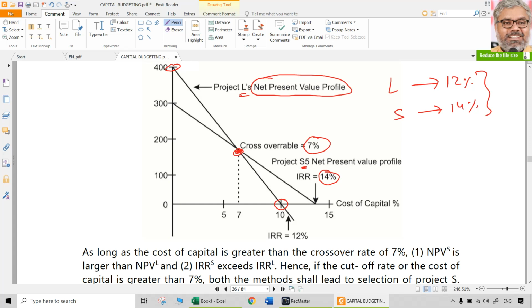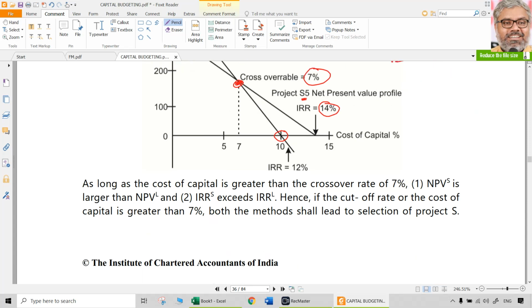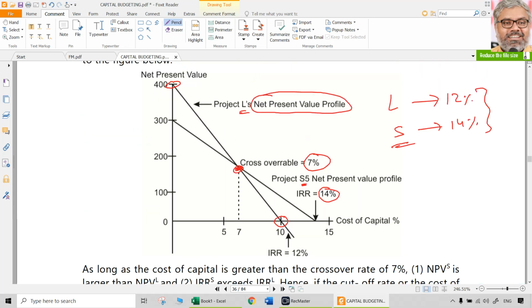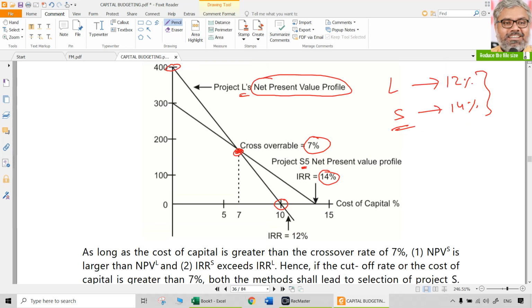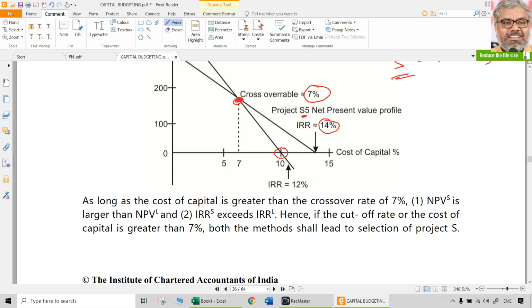Any of them is okay for the company. However, if the company's cost of capital is more than 7%, automatically S is better than L. That can even be known by looking at IRR also, because the internal rate of return generated by project S is more than that generated by project L. So up to 7% cost of capital, L is better than S. At 7%, both are okay. More than 7% cost of capital, project S is better than project L.